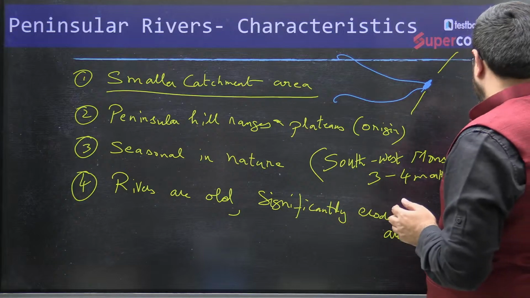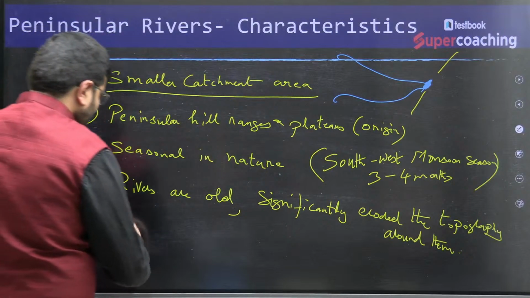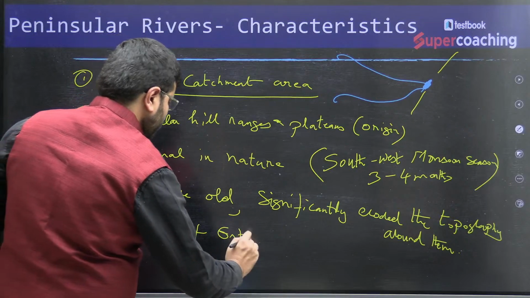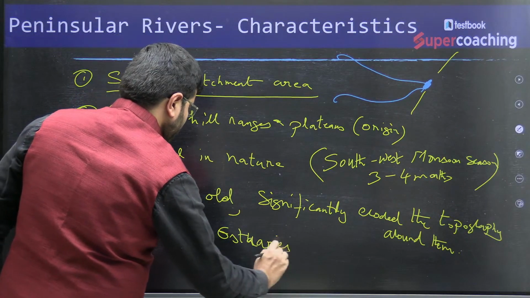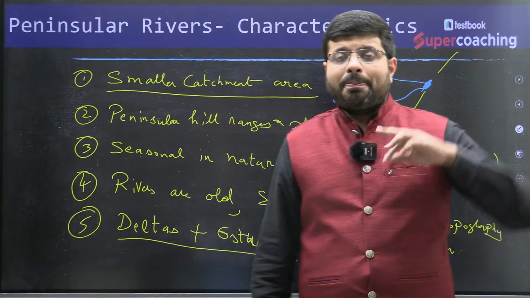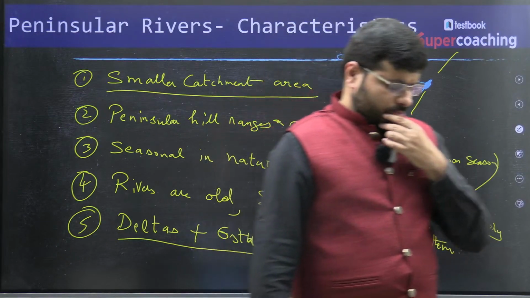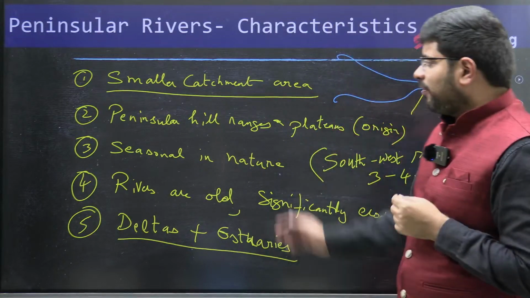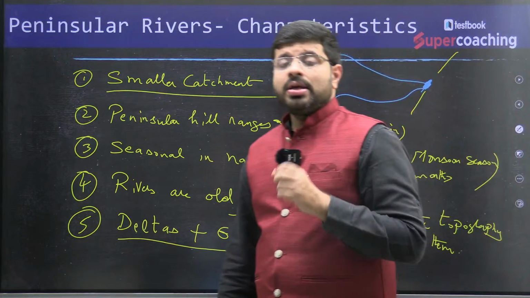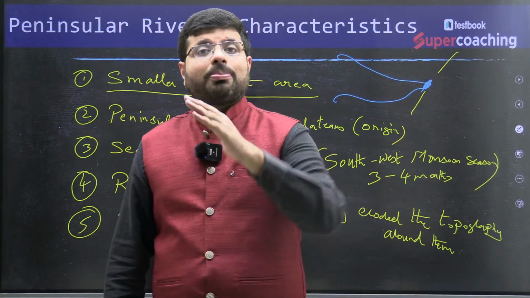right? Then because of this, you will find that they form deltas, but they also form estuaries. Estuaries. One important thing you need to understand: the path or the area covered by the peninsular rivers is mostly the peninsular hill ranges and the plateaus, but definitely not the plains.